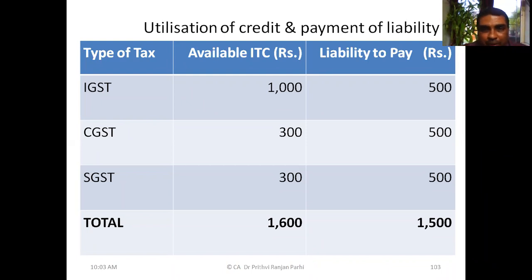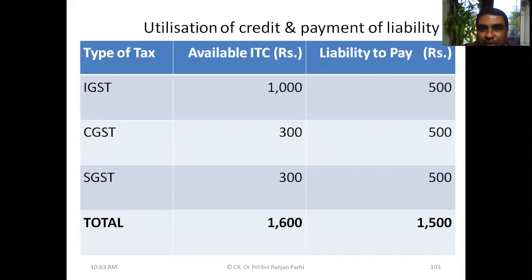Now, how to make payment? We have to plan it. There are various ways. In different ways, you can make payment. I will explain you one particular way. First, since there is an IGST liability of 500, how are we going to settle that? So first we will use IGST credit to pay IGST liability, then CGST liability. So first part is over, no doubt about it. First, we'll settle this IGST liability with IGST credit.